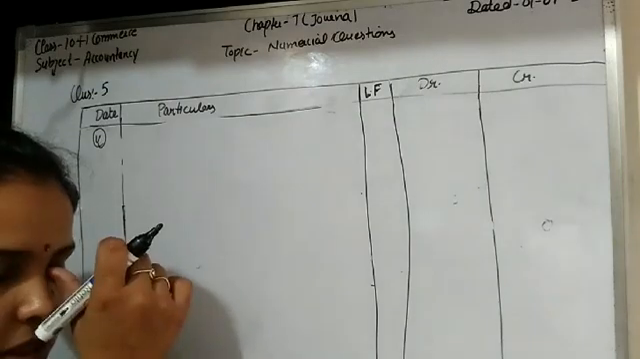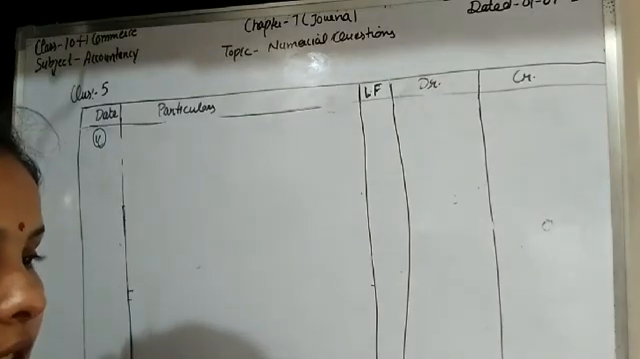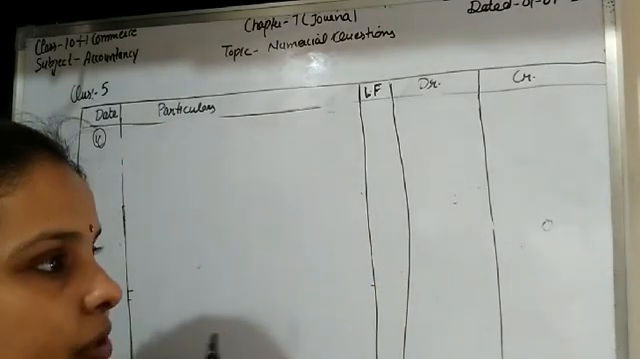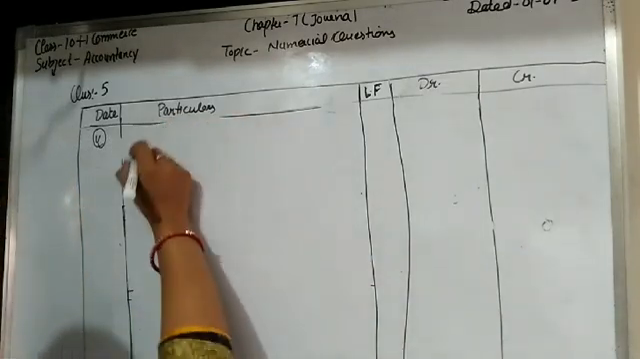Transaction is student commission recoverable from A, rupees 600 received by M on our behalf. So M is maybe our friend. He received my income on my behalf. So now here M is the receiver student, not me, because he is the receiver. He received the income on my behalf.